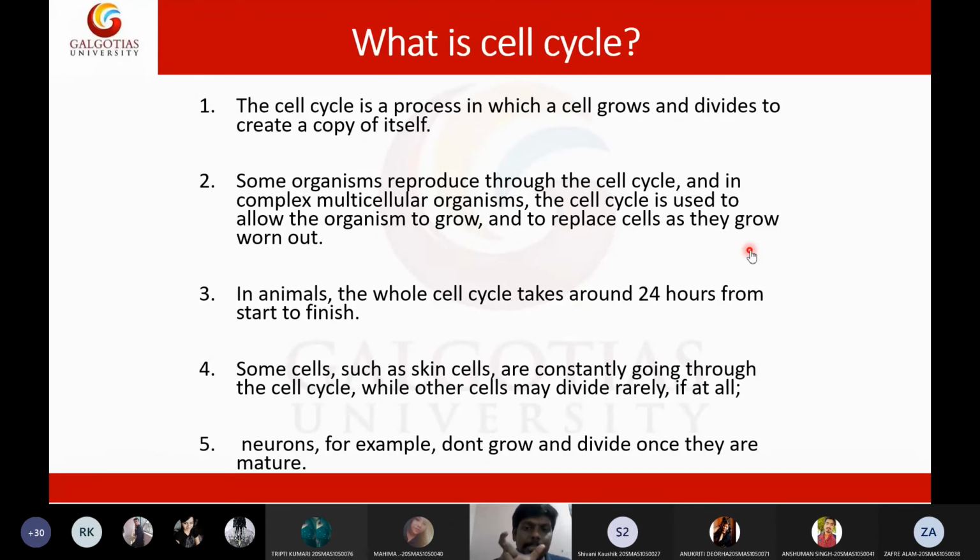23 hours the cell will spend its time growing and doing its own business of its function. This rule is not applicable to nervous cells. Nervous cells will grow until we are dying. That is a different story. This exception is only for nervous cells, and all other cells in our body will have a lifespan of 24 hours. In these 24 hours, 23 hours they will grow, and it will take only 1 hour for the cell to divide. And how does that division occur?